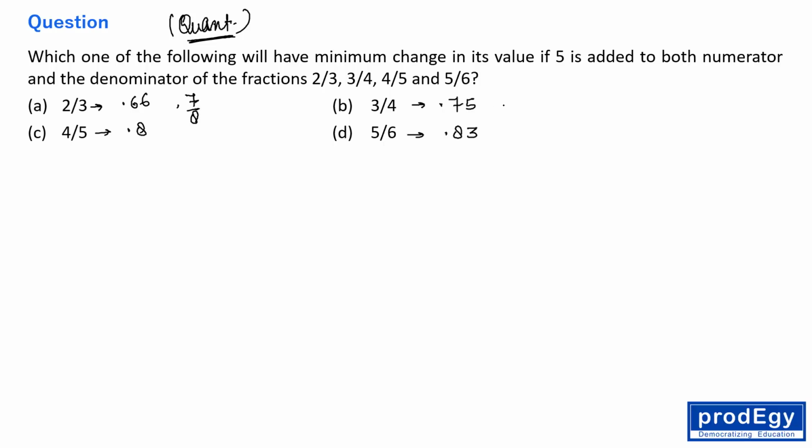And 3 by 4 becomes what? 3 by 4 becomes 8 by 9. And 4 by 5 becomes what? 4 by 5 becomes 9 by 10. And then 5 by 6 becomes 10 by 11, right? So almost all these values are approx 0.9. 7 by 8 is approx 0.9, right? 9 by 10 is exactly 0.9, right? 8 by 9 is also approx 0.9 and 10 by 11 is also approx 0.9, right?